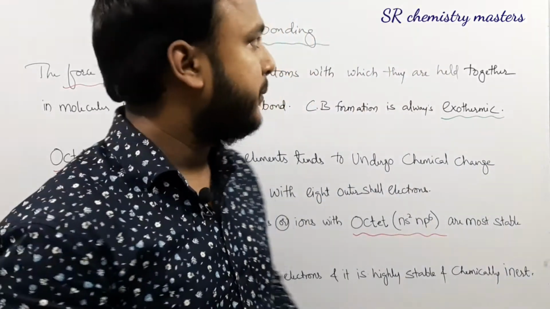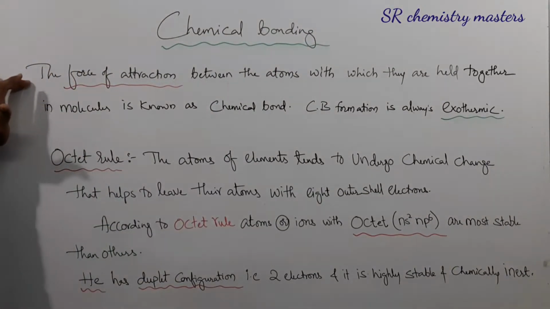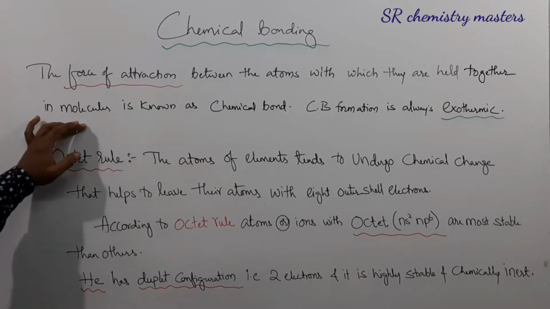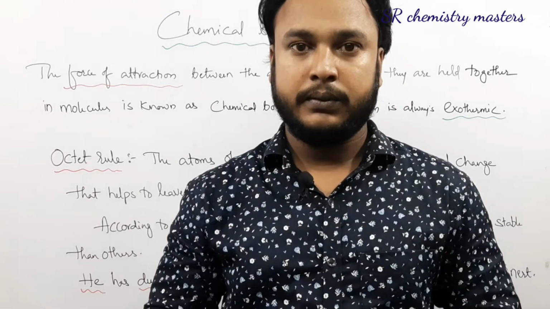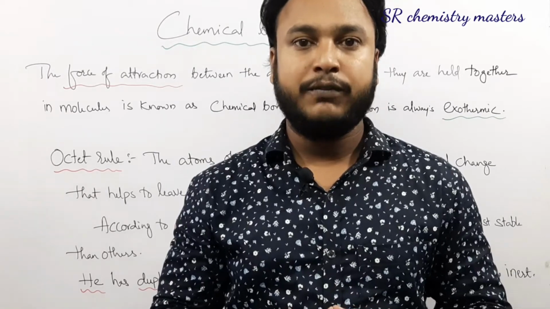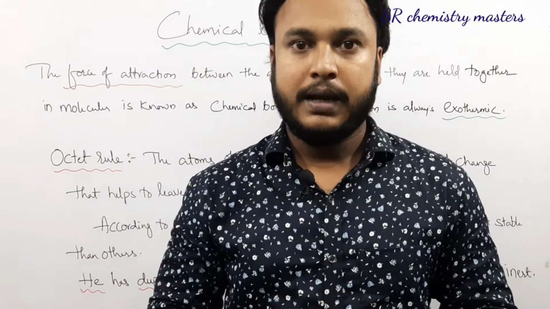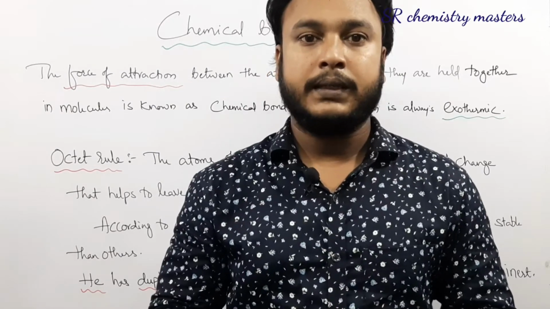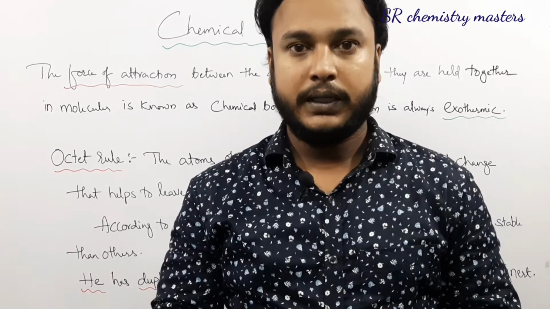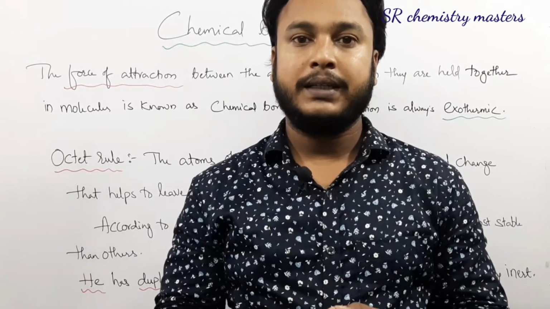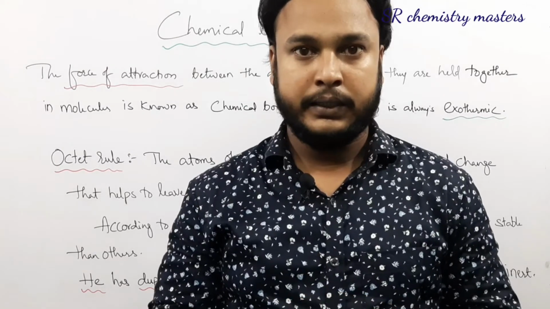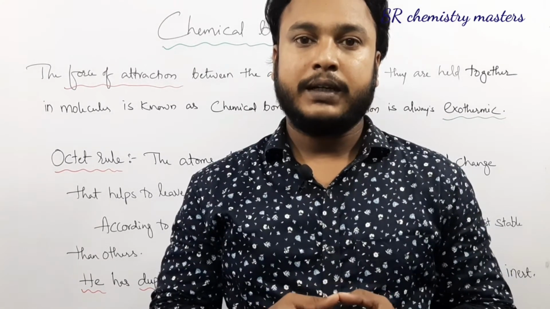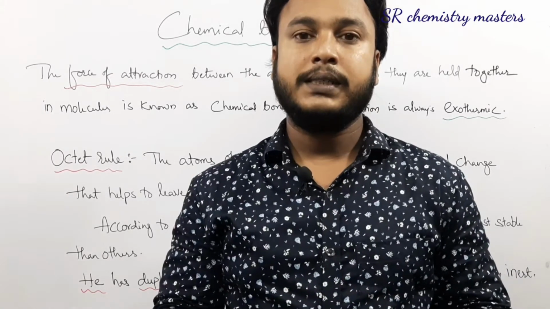The definition for chemical bonding: the force of attraction between the atoms with which they are held together in a molecule is known as chemical bonding. Let us take an example. If two persons A and B are living together, remember there should be some force of attraction between those two persons, either friendship or they should be brothers. In a similar way, in a molecule the atoms are held together, so there should be a force of attraction between the atoms with which they are held together. That force of attraction is known as a chemical bond.